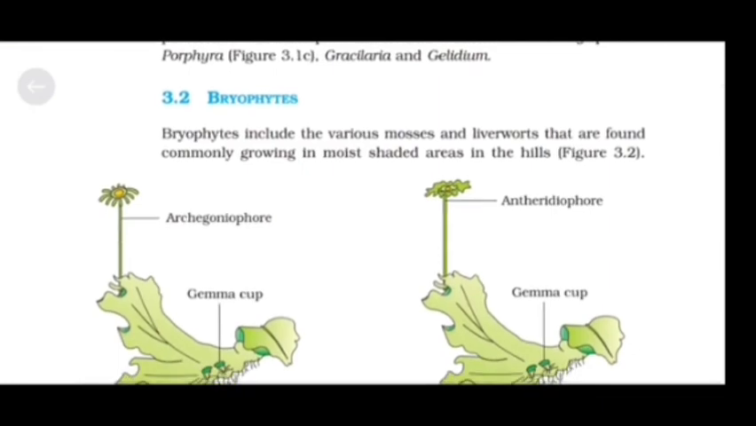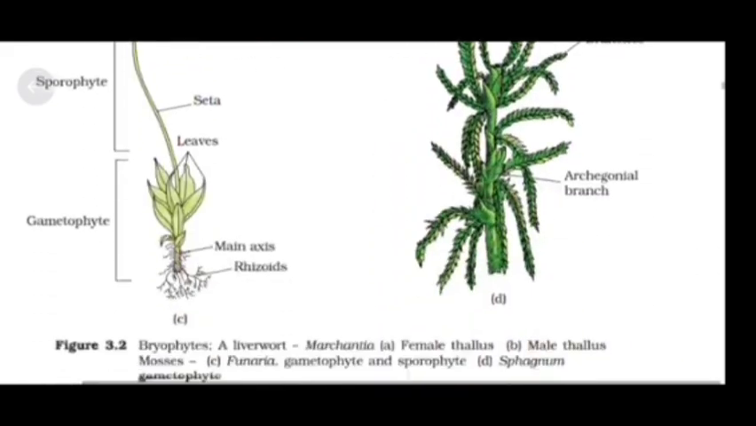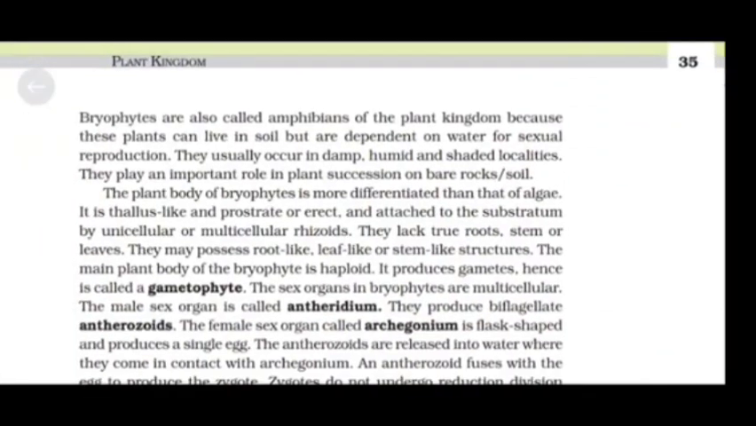Bryophytes. Bryophytes include the various mosses and liverworts that are found commonly growing in moist shaded areas in the hills. Bryophytes are also called amphibians of plant kingdom because these plants can live in soil but are dependent on water for sexual reproduction. They usually occur in damp, humid and shaded localities. They play an important role in plant succession on bare rocks or soil.